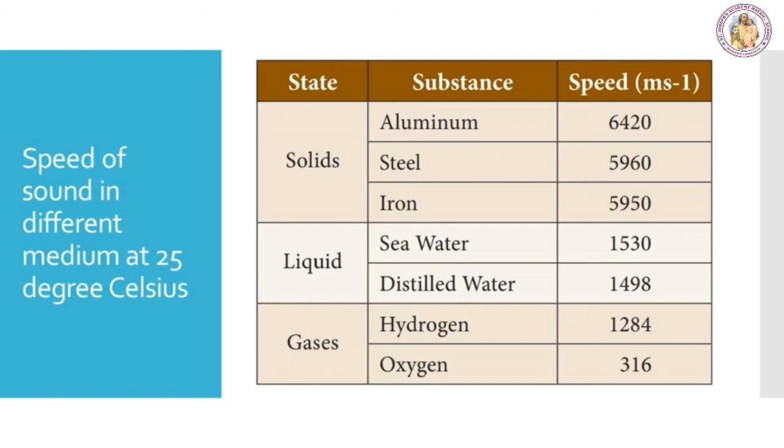Next, we are going to see the substances which are in liquid state. First one, the seawater. The speed of sound in seawater is 1530 and in distilled water it is 1498. Next, we are going to see the substances which are in gaseous state. The first one, hydrogen. The speed of sound in hydrogen is 1284. Then in oxygen it is 316.